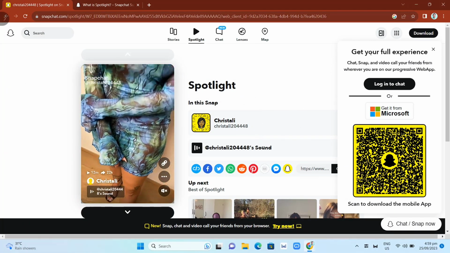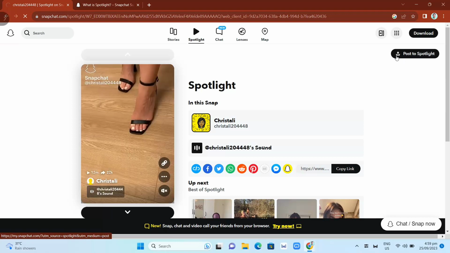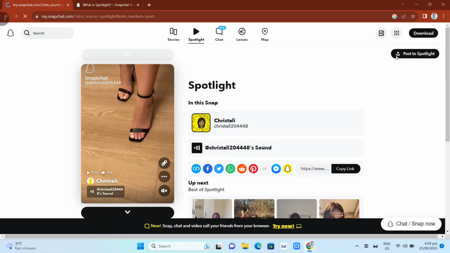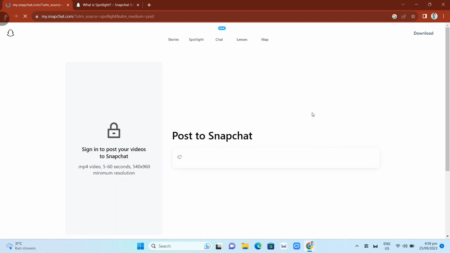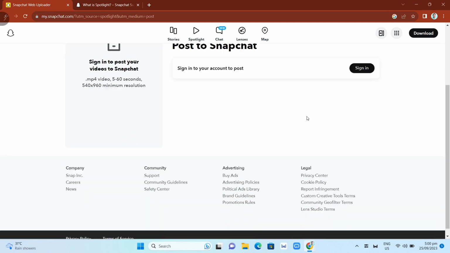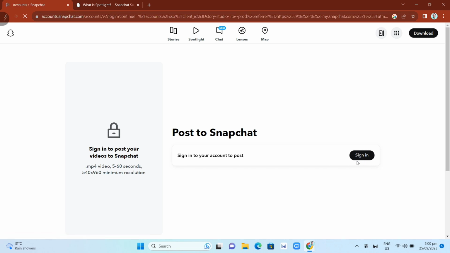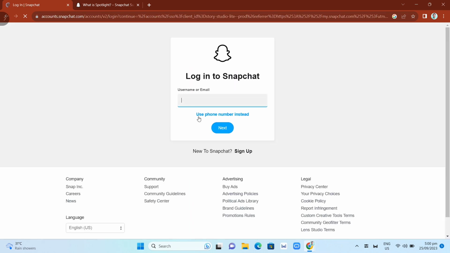Now, if you want to post on Spotlight, you just need to download the app on your Android phone or your iOS phone, or you can simply click on this Post to Spotlight button here at the right side of your screen. And as you can see here, sign in to post your videos to Snapchat. Here you can post MP4 videos 5 to 60 seconds long with a minimum resolution of 540 by 960. And you just need to sign in to your account on Snapchat.